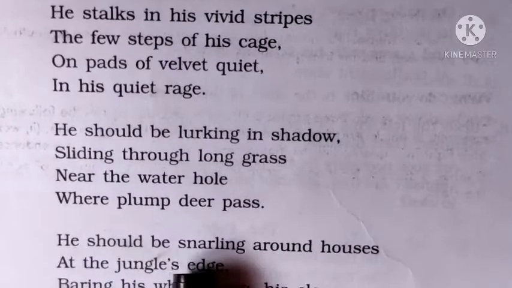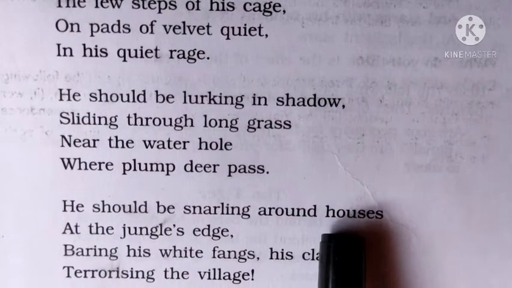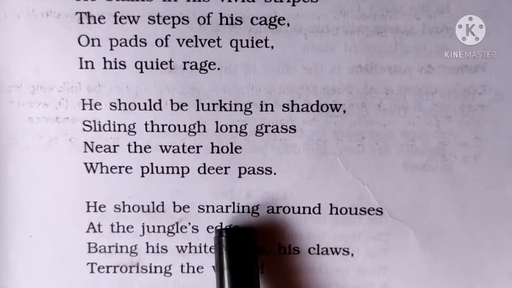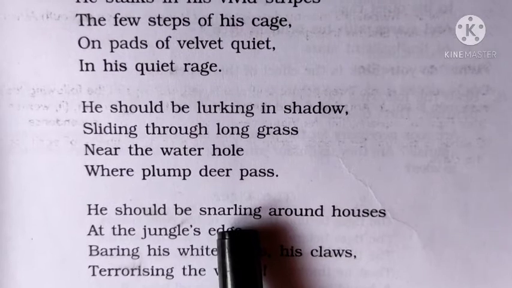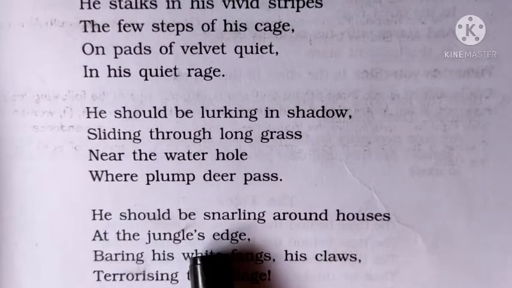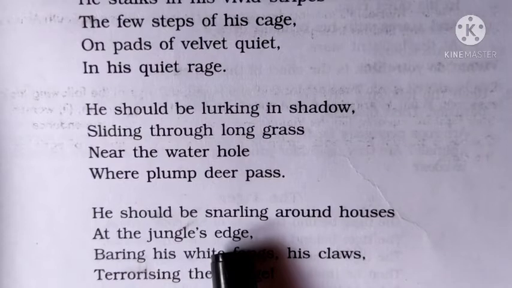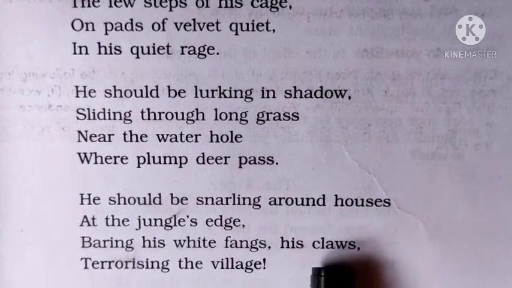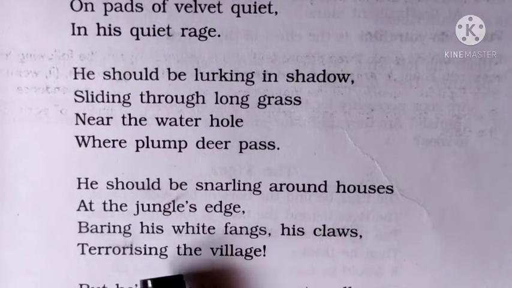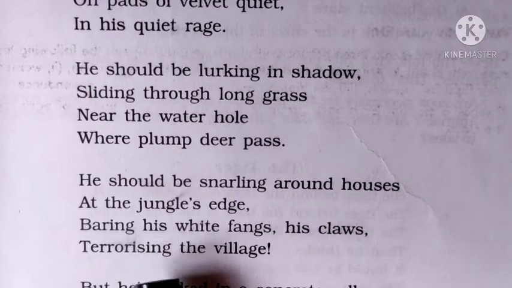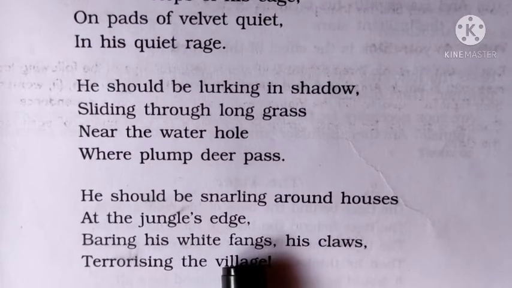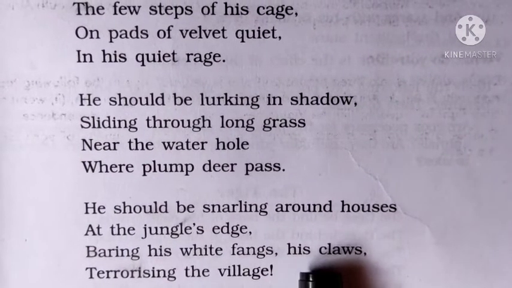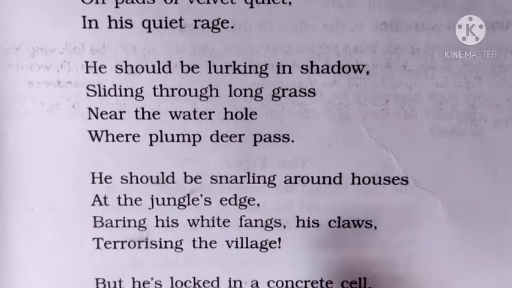He should be snarling around houses. Snarling means to growl. So the tiger should have growled around the houses at the jungle's edge if he was not in the zoo. Bearing his white fangs, his claws, terrorizing the village. Bearing means showing, and fangs means teeth. So he would have been showing his teeth, his claws, and terrorizing the village.